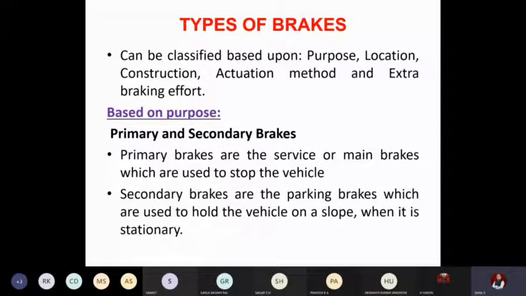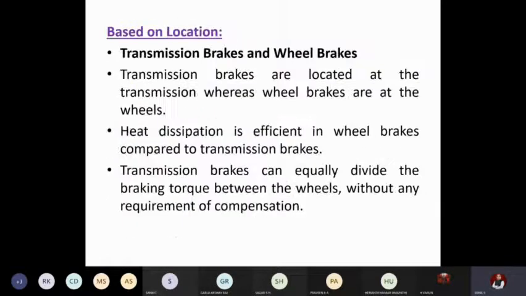Okay, so the next question arises is when we switch off the vehicle in a gear, it cannot move obviously, but sometimes due to bad luck, suddenly the transmission system fails. And if it is an old vehicle, then the secondary brakes are used as a safety measure. If secondary brakes are engaged, then the vehicle cannot come back, if it is parked in a very much higher slope. Okay. So the very first method of classification is based on the purpose. Based on the purpose, it is classified as primary and secondary brakes.